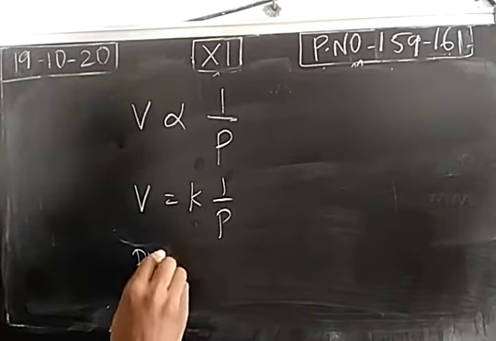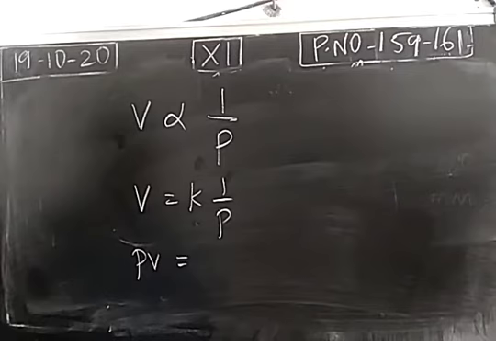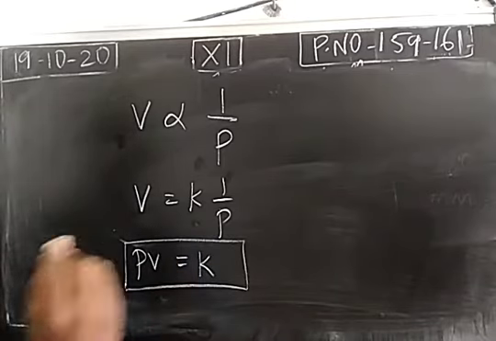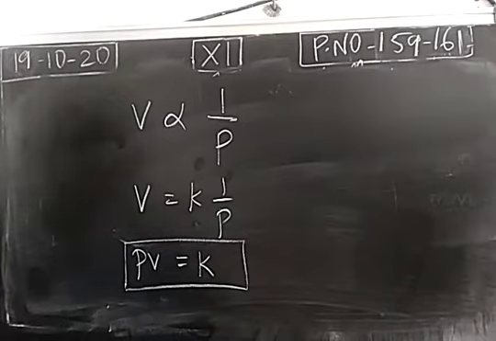So we may write mathematically Boyle's law as PV is equal to K. The product of pressure and volume of a gas at constant temperature will be equal to a constant value. We have to maintain constant temperature. Pressure and volume are inversely proportional. Right? So this is the mathematical expression of Boyle's law.